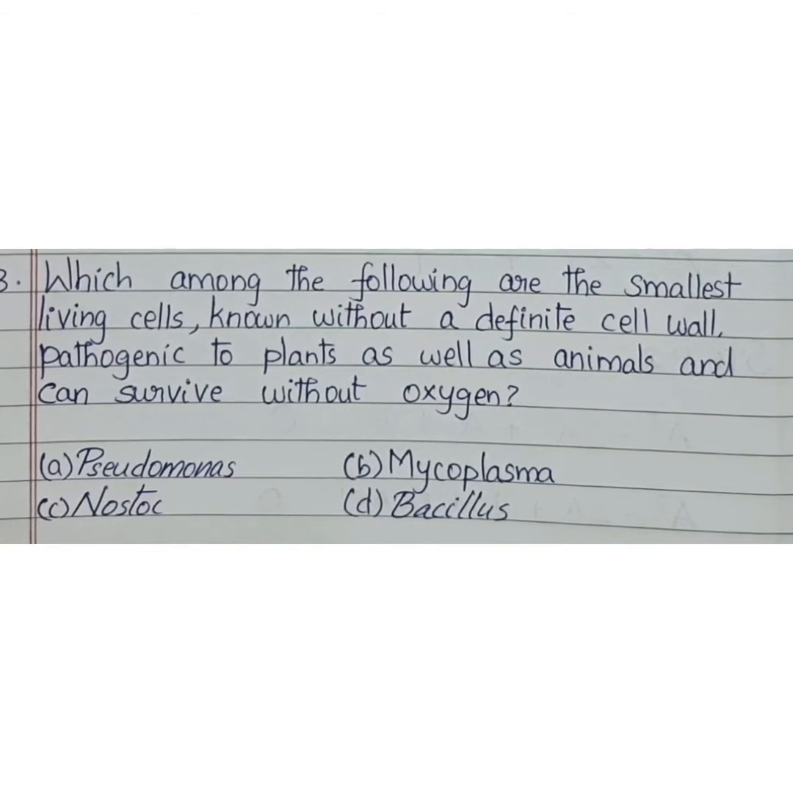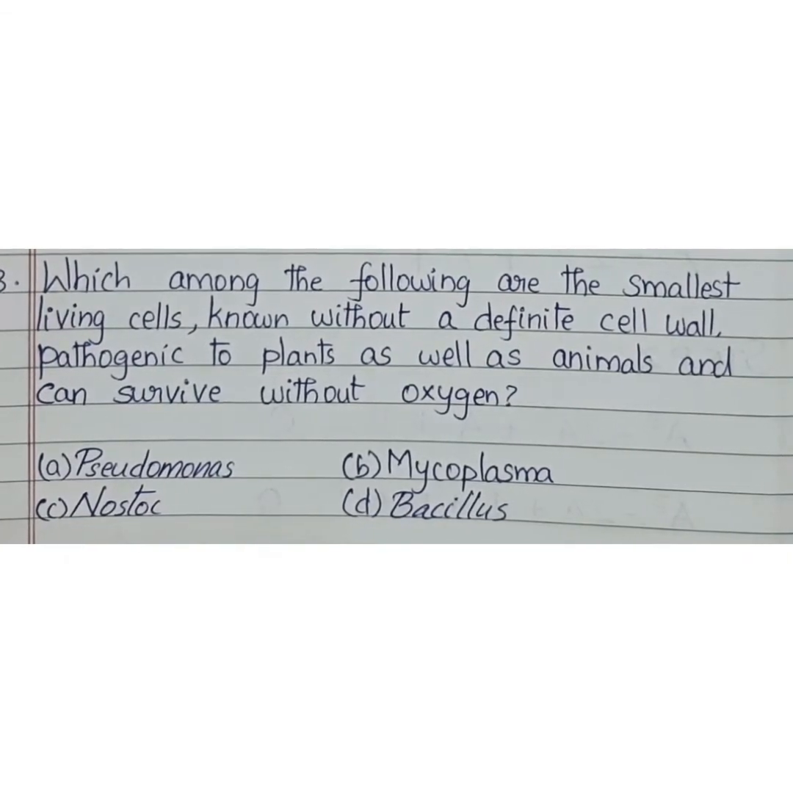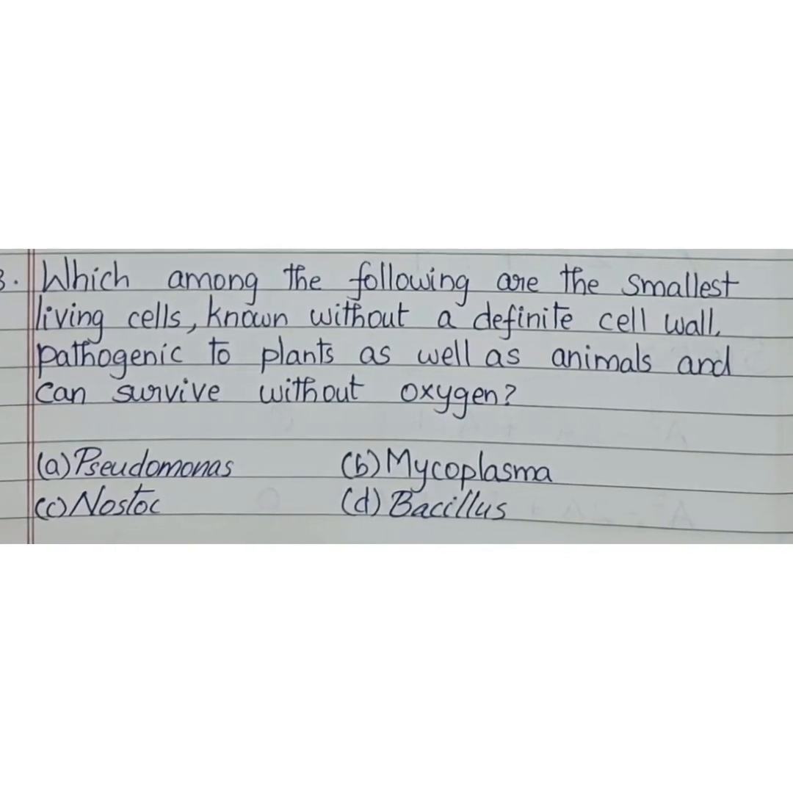Which among the following are the smallest living cells known without a definite cell wall, pathogenic to plants as well as animals, and can survive without oxygen? Mycoplasma, they are organisms that completely lack a cell wall. They are the smallest living cells, they can survive without oxygen, and they are pathogenic in animals and plants. So the correct option is option B, Mycoplasma.